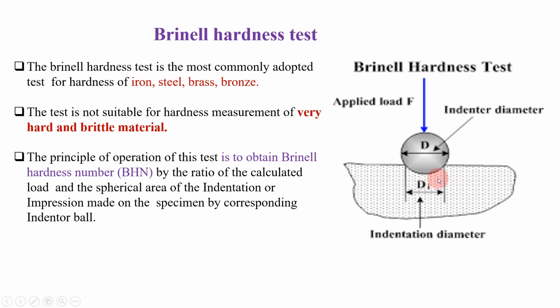After measuring the dimension of the indentation, we need to put it in one formula so that we can calculate the Brinell hardness number. So it is very clear: in the Brinell hardness test, we use a ball indenter to penetrate inside the workpiece, and on that ball indenter we apply some load so that it can penetrate inside your workpiece. After that we measure the indentation diameter of that ball. Let's see in the next slide, it will be more clear.